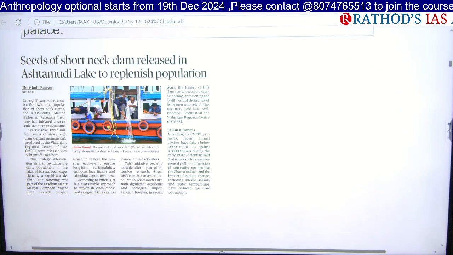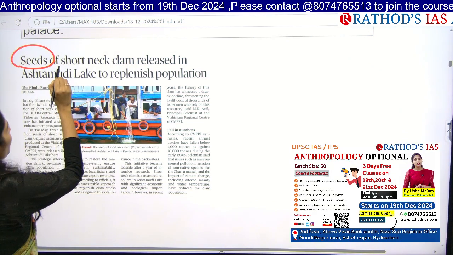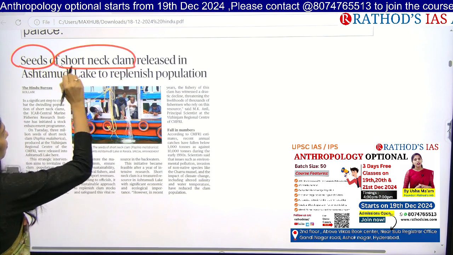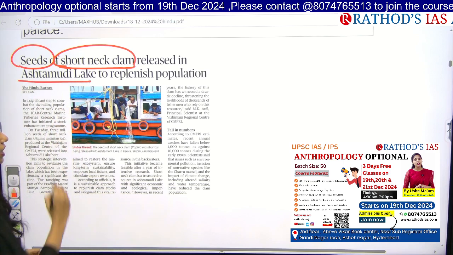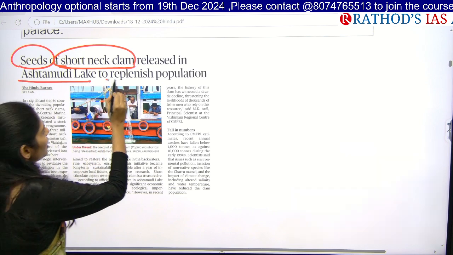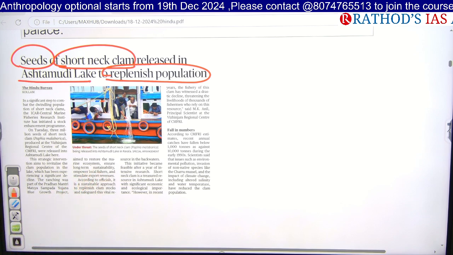So this article is saying that the government is now releasing seeds of short neck clam. It is a fish species and they are releasing the seedlings in this Ashtamudi Lake so that they will replenish the population of this species in that water. Okay, so here you have to know about ranching. The word given in this article is ranching.